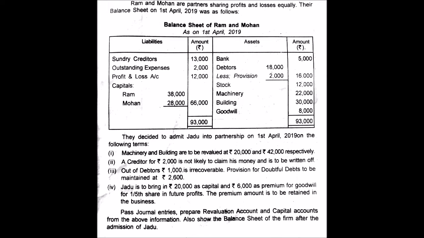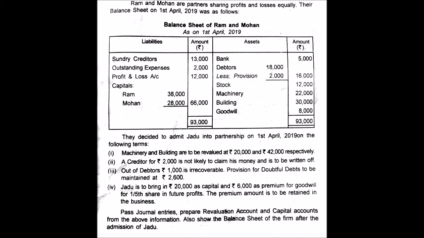And the question further says that Jadoo, the new partner, is to bring 20,000 as capital and 6,000 as premium for goodwill for 1/5 share. So the new partner's share is 1/5, and the premium is to be retained in the business. You are required to pass journal entries, prepare the revaluation account and capital account from the above information, and also show the balance sheet of the firm after the admission of Jadoo.